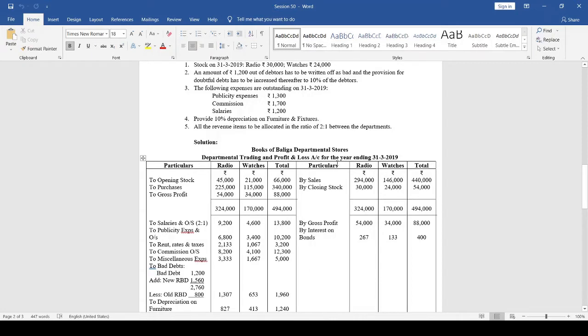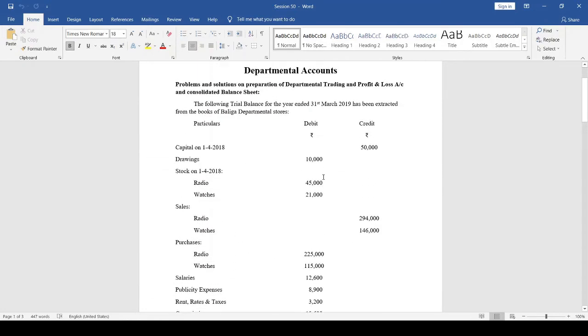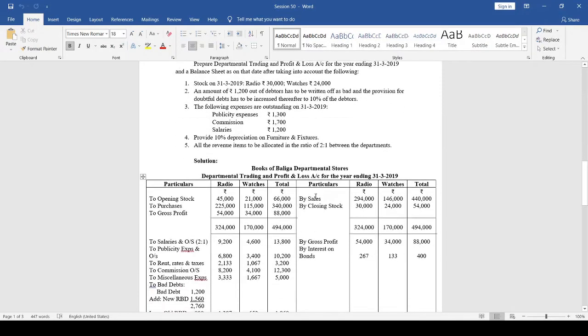Okay. So, now let us prepare Departmental Trading and Profit and Loss account for the year ending 31st March 2019 in the books of Badega Departmental Stores. Okay. So, on the debit side of the trading account, first we have to take opening stock. So, to opening stock of radio department 45,000. Okay. Watches department 21,000. Right? So, total 66,000. Okay, total opening stock.